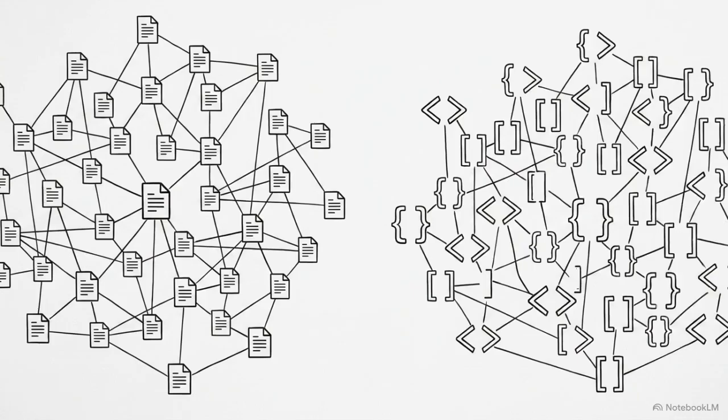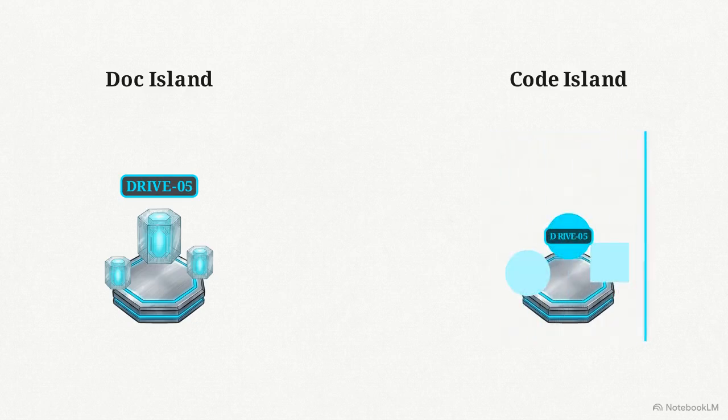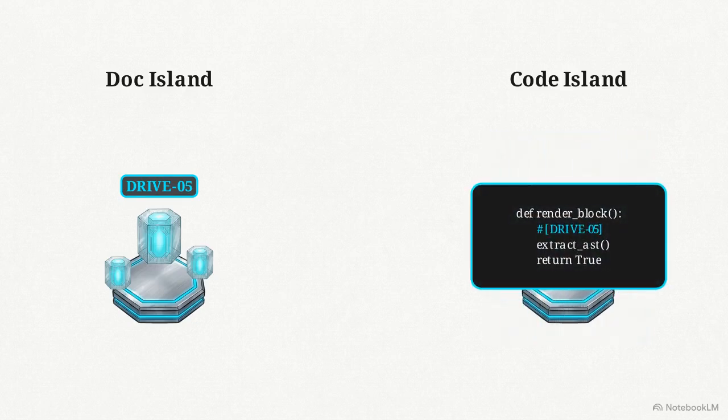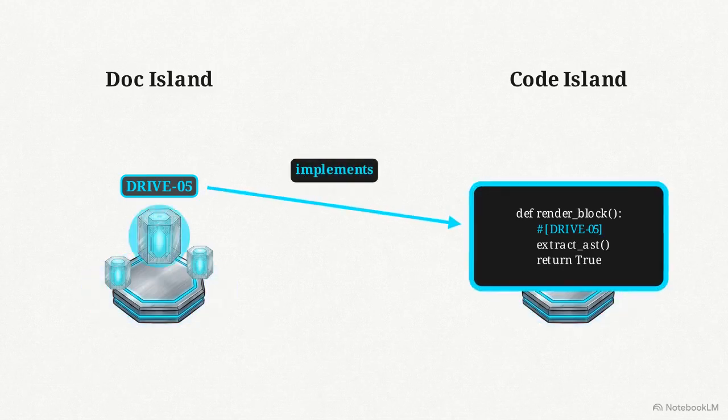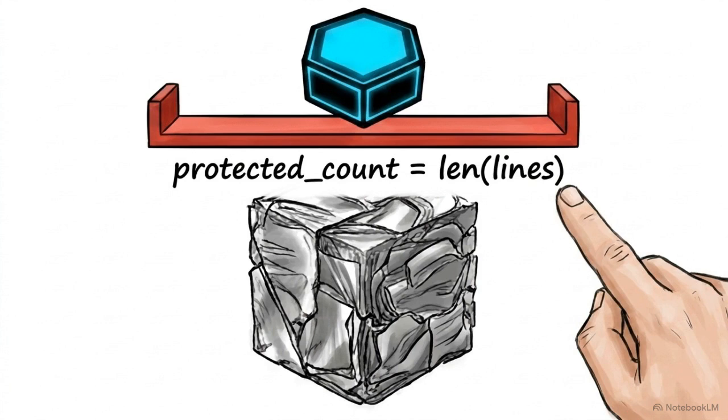But we still face a final traceability gap. Knowing a philosophy exists in documentation is different from proving exactly where it executes in production code. Our knowledge graph shows isolated doc and code islands. A script scans the codebase, hunting for the ID. Upon locating it, it maps the ID to its function block, drawing an implements edge that permanently wires the requirement to the exact code. This structural graph trace offers complete certainty. We no longer assume the Never Omit Invariant is running. We can point to the exact mathematical function executing the philosophy.